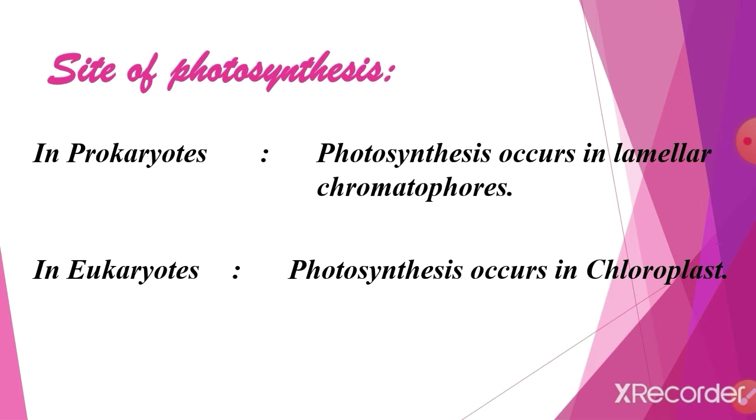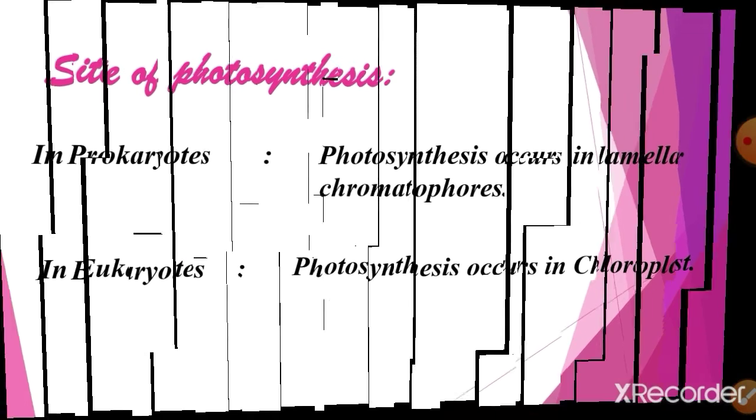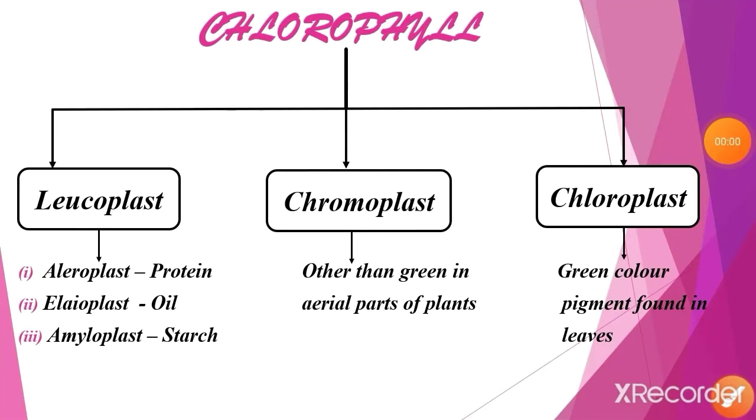So they don't have the ability to prepare their own food. That is why they depend on others. So chlorophyll is the main part, and inside the chlorophyll, chloroplast is the hero of photosynthesis. Chloroplast is also called green plastid. This plastid was observed by Haeckel.